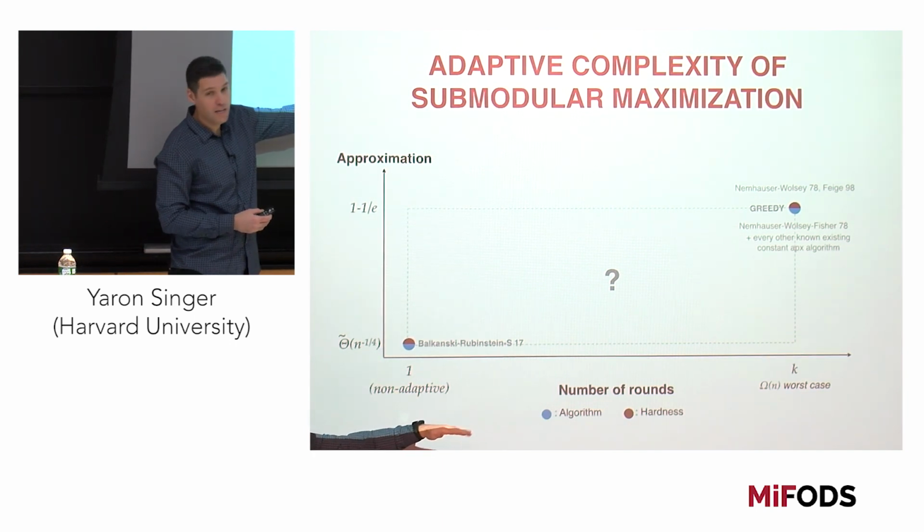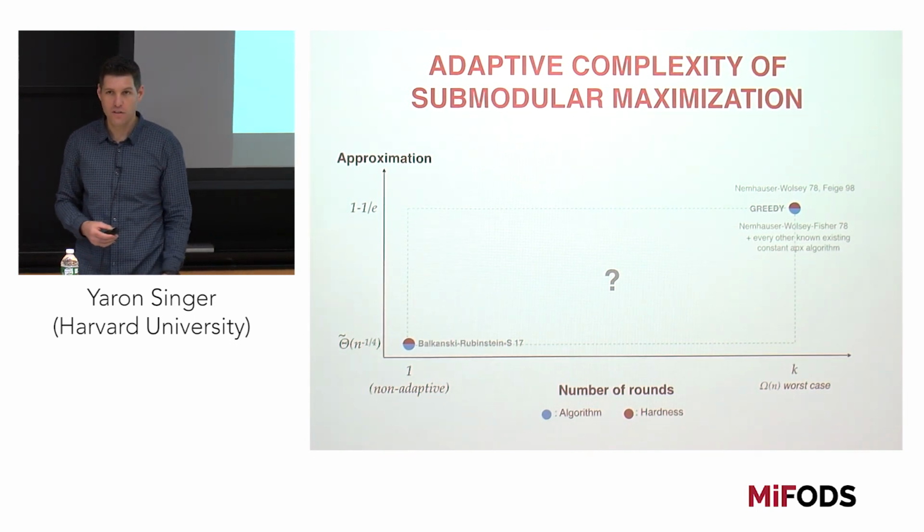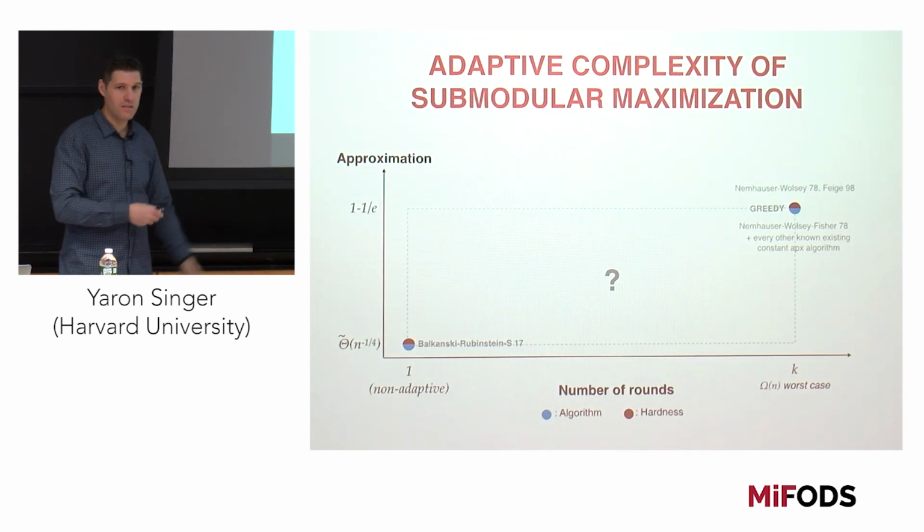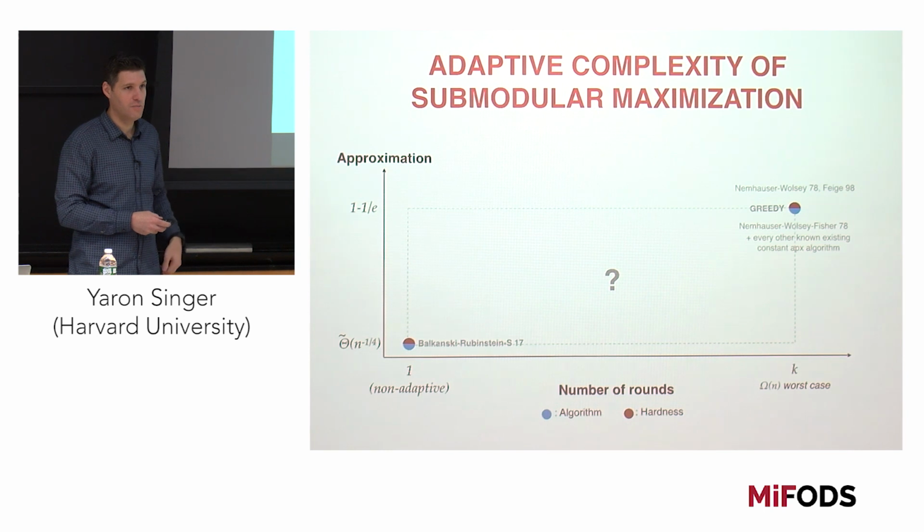So the question is, between one round with this terrible approximation guarantee and n rounds with this optimal approximation guarantee, what's the right answer? What is the adaptivity of getting a constant factor approximation for solving submodular optimization?